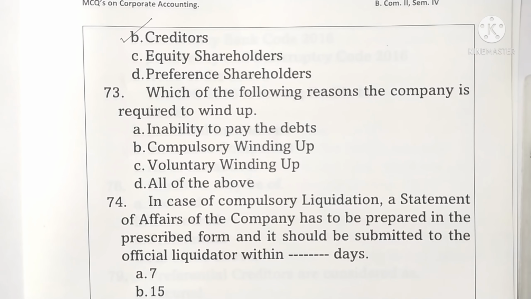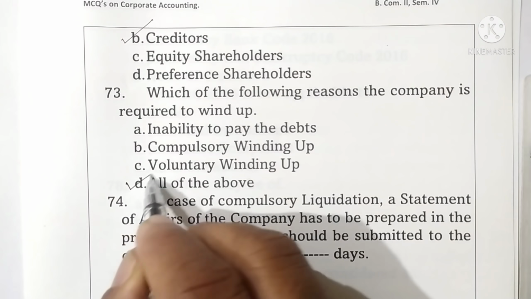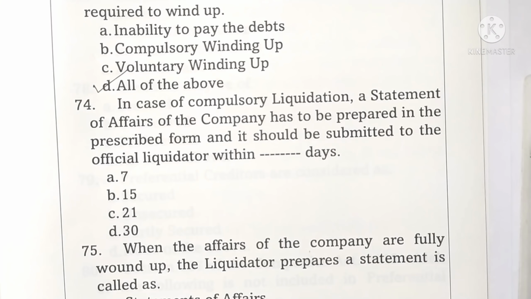Question 73. Which of the following is a reason the company is required to be wound up? Options are given. Inability to pay debts. Option B, compulsory winding up. Option C, voluntary winding up. And option D, all of the above. Here, all three reasons are correct. Therefore, option D is the correct answer. Question 74. In case of compulsory liquidation, a statement of affairs of the company has to be prepared in the prescribed form and submitted to the official liquidator within dash days. There are 21 days. Option C is correct.